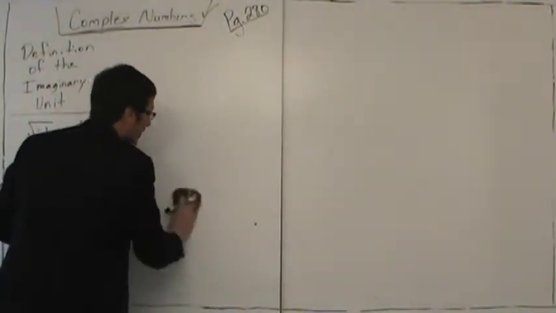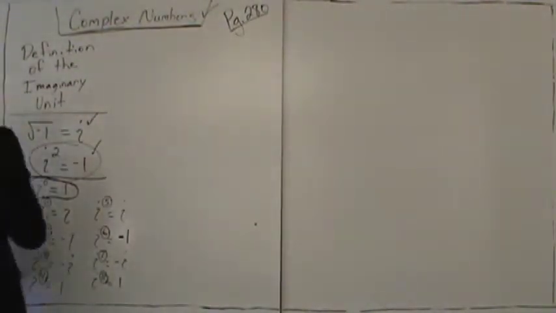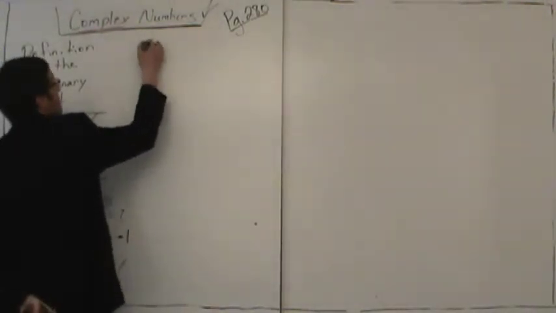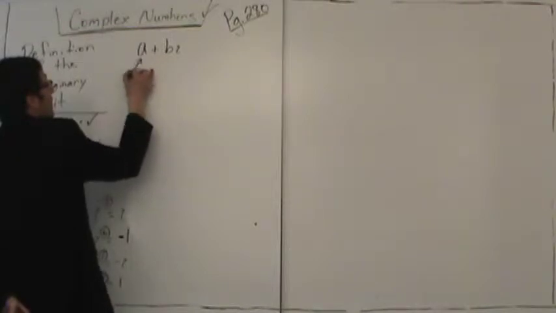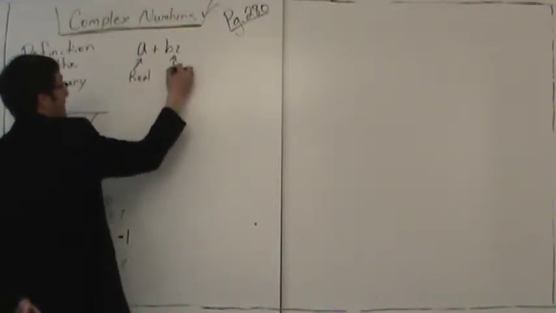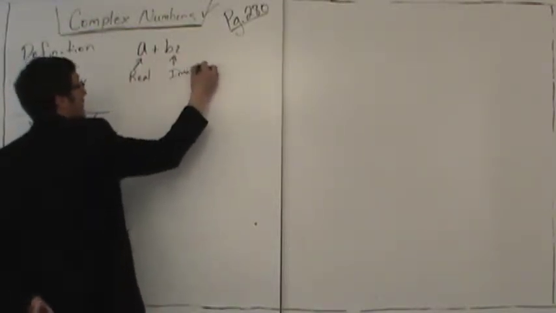Complex numbers have 2 parts. Let me say this. Complex numbers have 2 parts, a plus bi. a is called the real part, and bi is called the imaginary part.